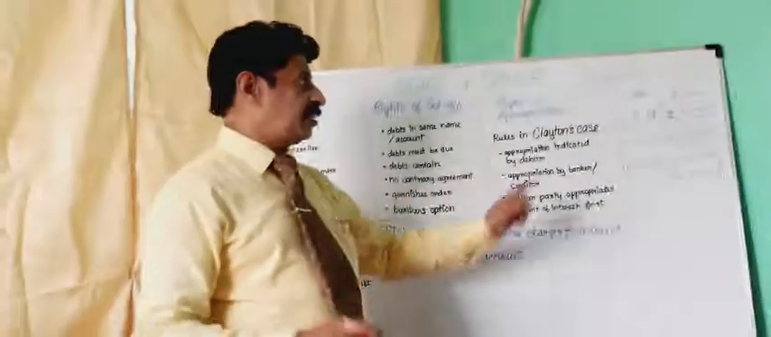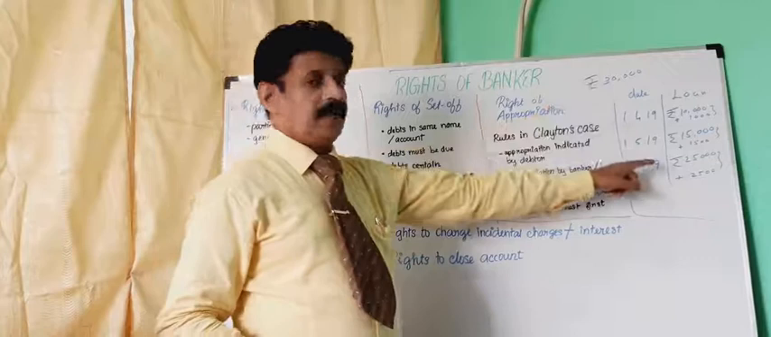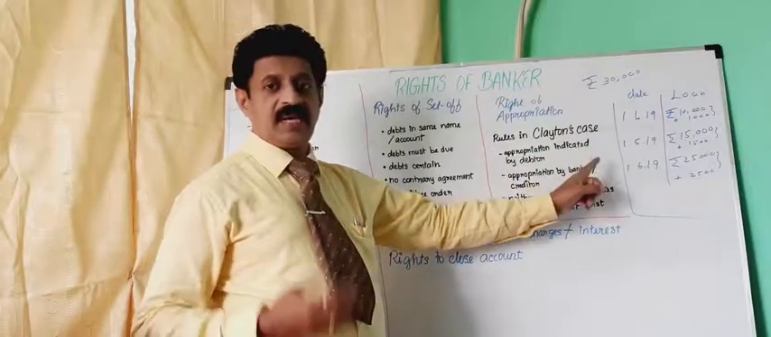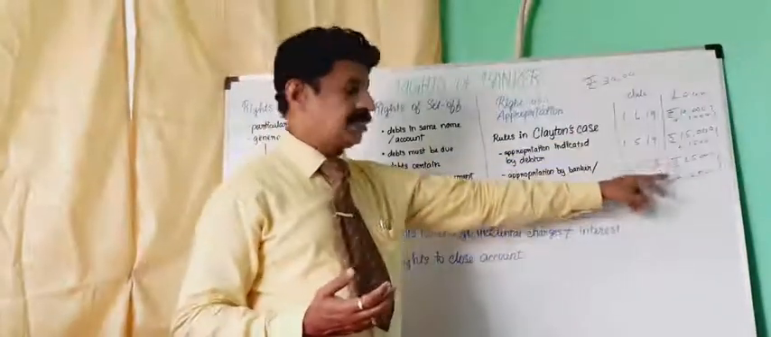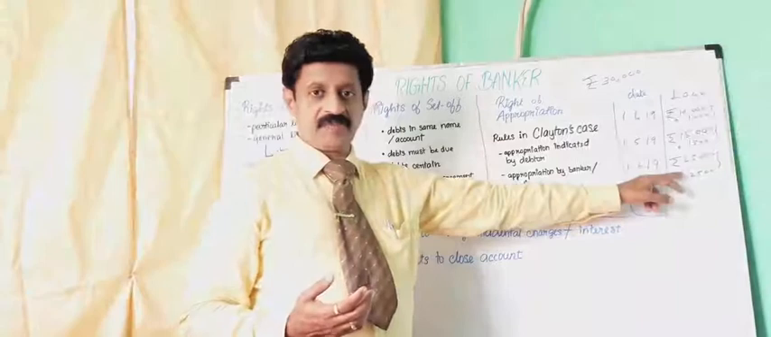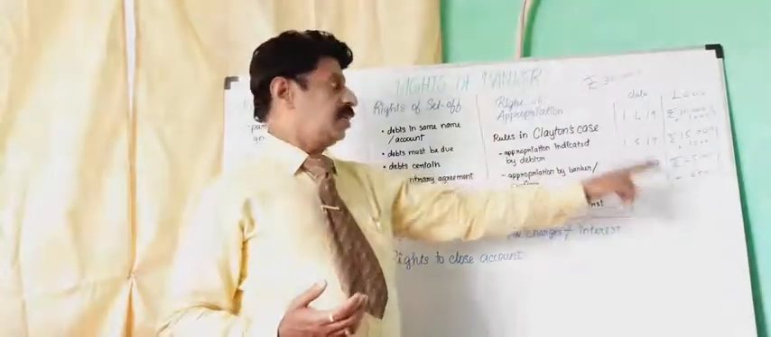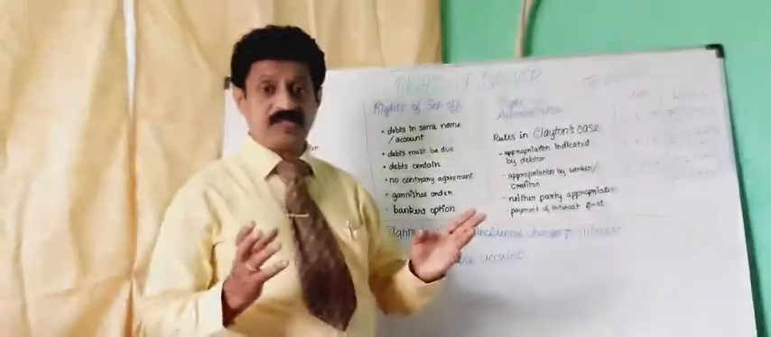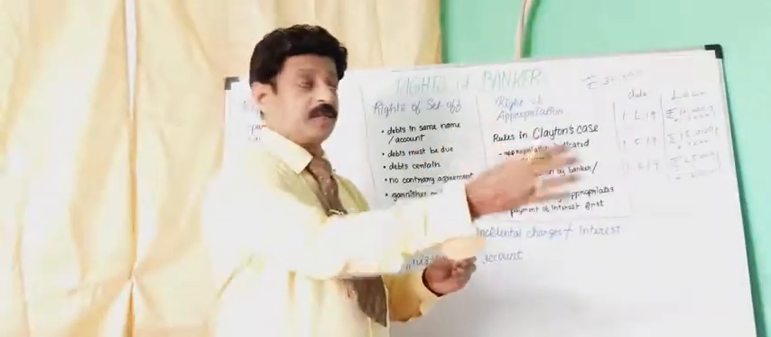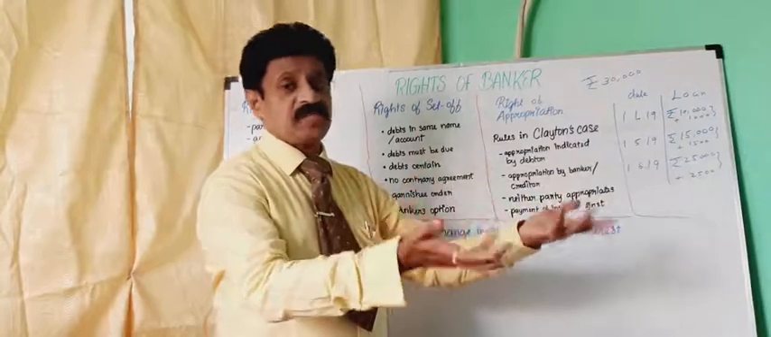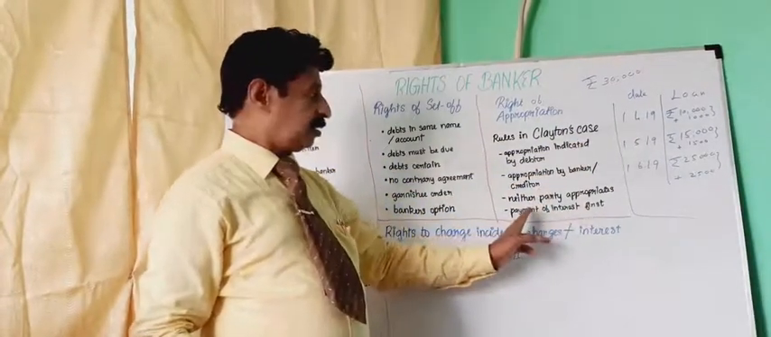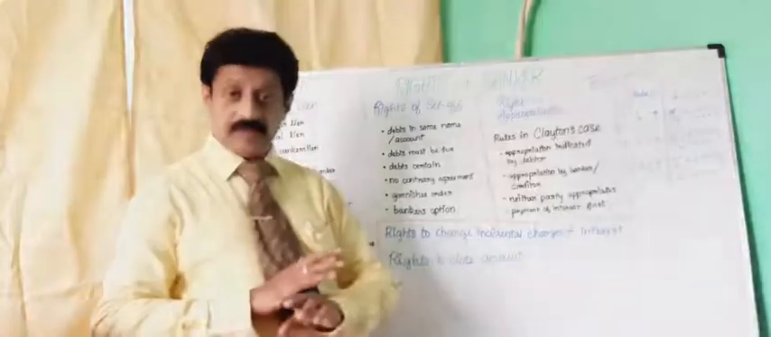Then I am giving an instruction: Sir, you first close this third loan account. That is appropriation by debtor. I am giving some instruction to settle the last debt first, because it will be the bigger one. The second one is appropriation by banker. Suppose I have not given any instructions to the banker. I have just paid 30,000 rupees. It is your option, sir, which account you can choose. So that is appropriation by the creditor.